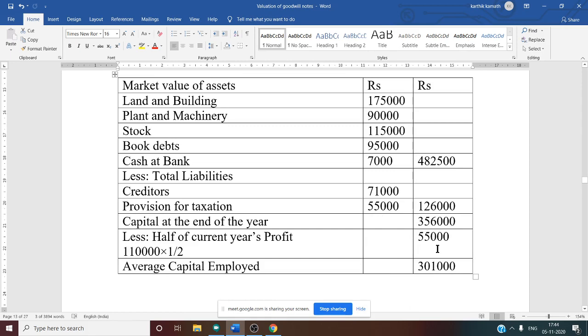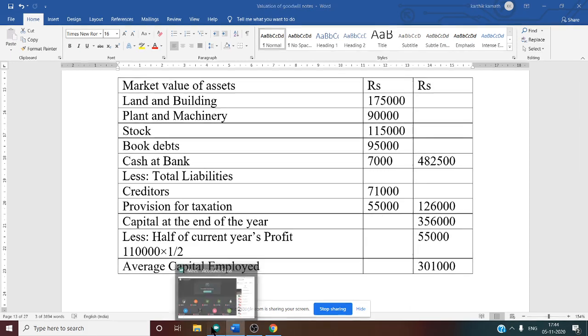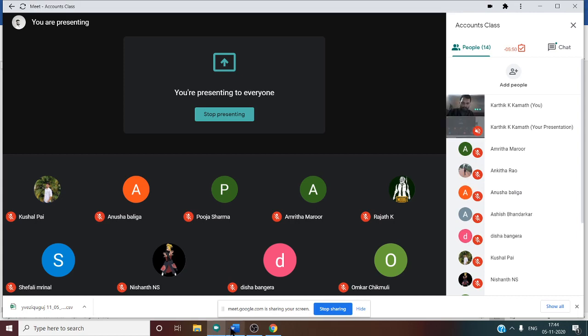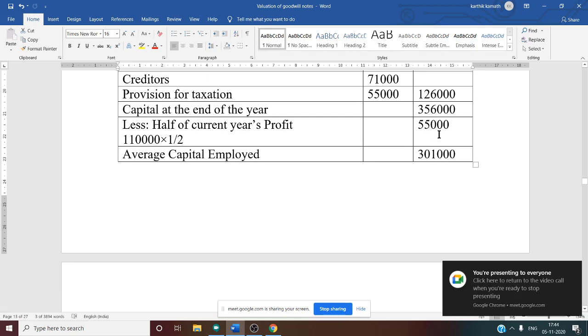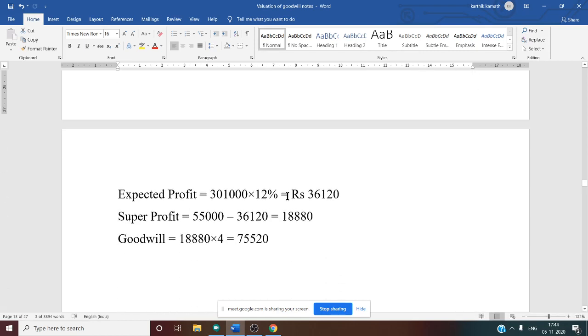What is the answer? 55 divided by 2, 27.5. Yes, 27,500. So when there is 27,500, then average capital employed answer also changes.